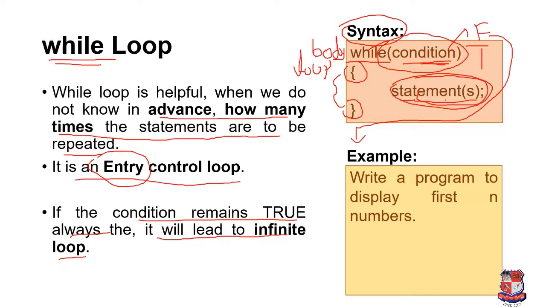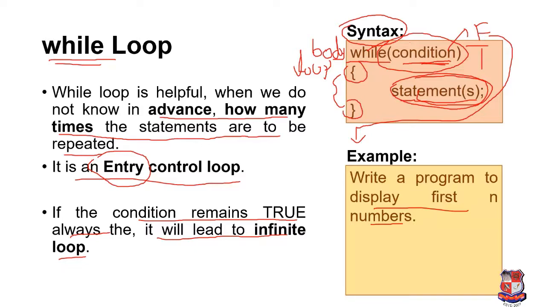For example, write a program to display first n numbers. So if we want to print first n numbers, for example, I'm taking n equal to 10. So I want to print the value from 1 to 10. It means 1, 2, 3 up to 10. So how can we do it?